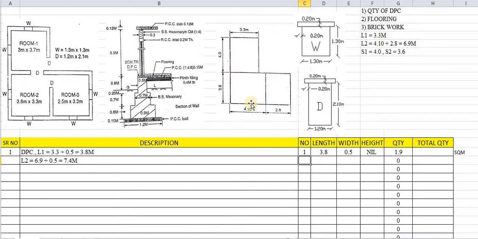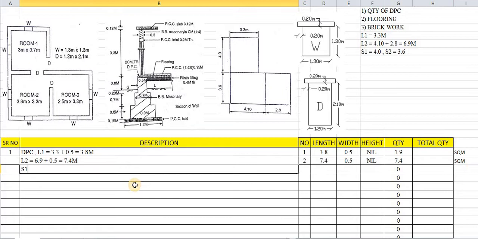One number of L2 and two numbers of L2. That means 2 numbers of L2 are there and its distance is 7.4. Width is the same. What is the width? That is 0.5. Already we have taken the width same. So 7.4. Again it has been measured in square meters.